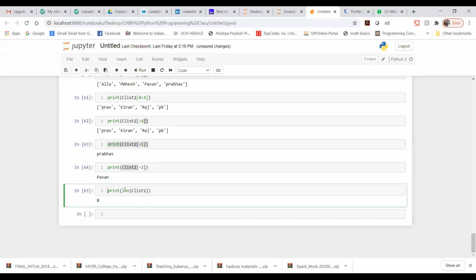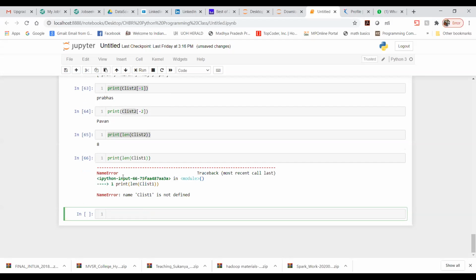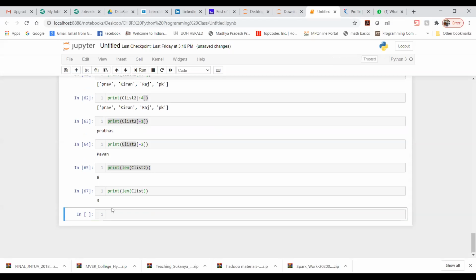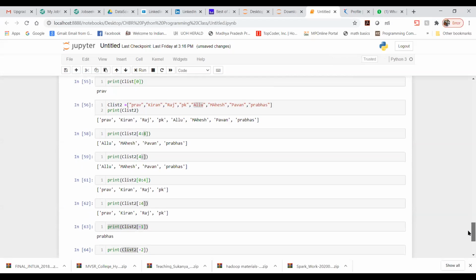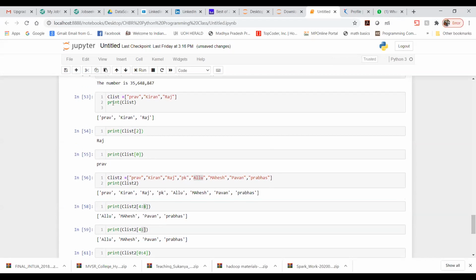And I don't know how many elements are present in my list 1. So let me clarify how many elements are there. I guess 3, but still, let me check. Something went wrong. We have just mentioned C list, I guess. Yes, sorry, my bad. I have just mentioned C list. Yep, so there are 3 elements. If you want to look, just go up a slide a bit. Yes, you can see here, C list has 3 elements.